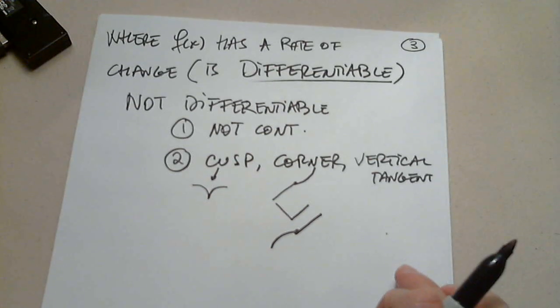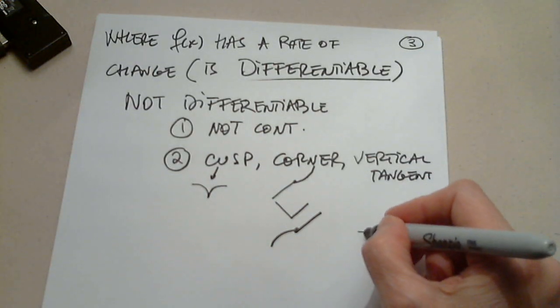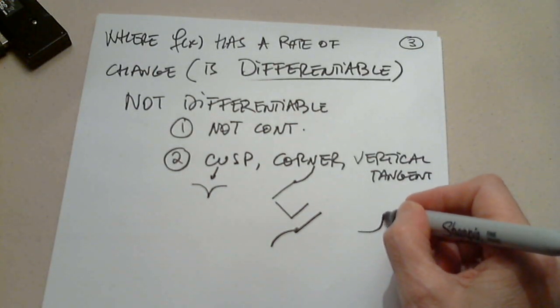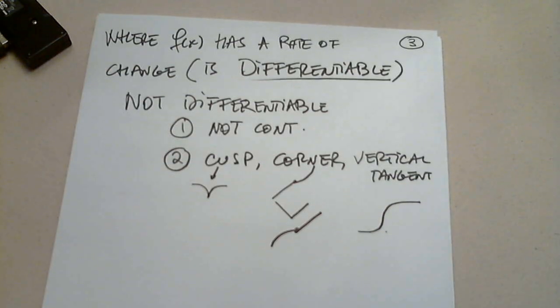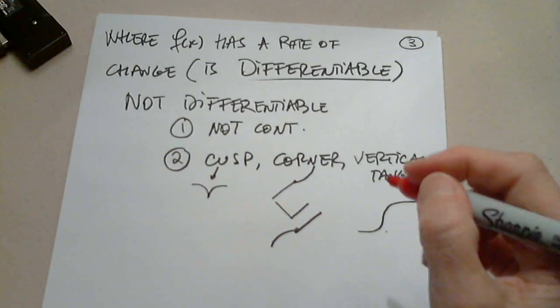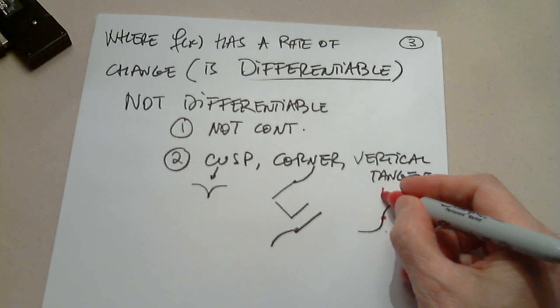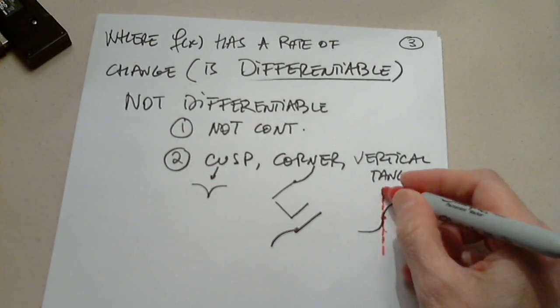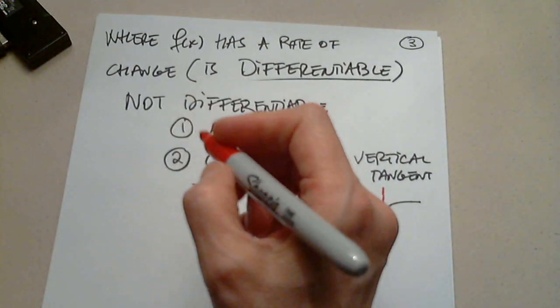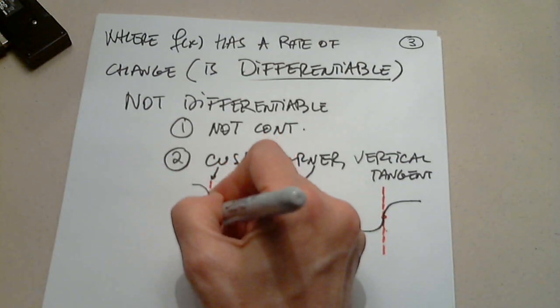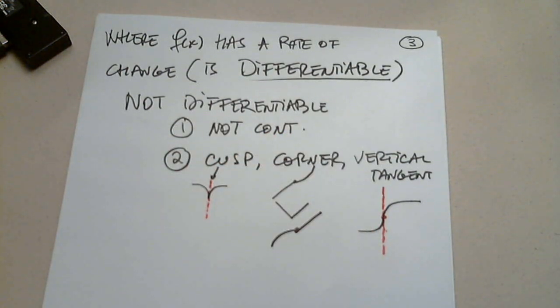What is a vertical tangent? At this point, the tangent of this function is vertical. You can also say that here the tangent is vertical as well.